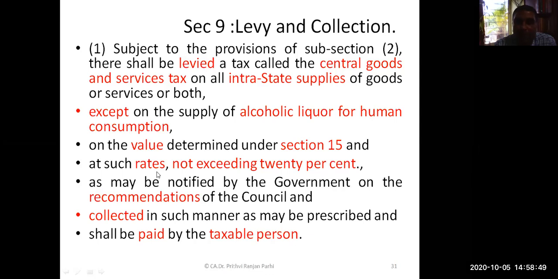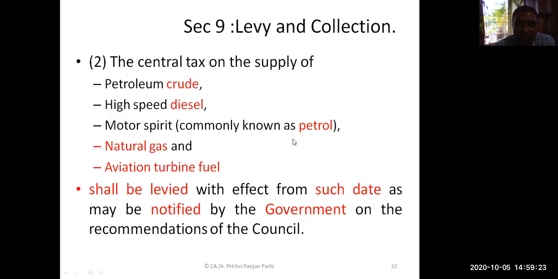This subsection also says that CGST shall not exceed how much? What is the percentage? 20%. So the CGST part cannot exceed 20%, or as may be notified by the central government. This GST will be collected as may be prescribed and shall be paid by the taxable person. So the taxable person has to pay this. This is the first subsection of section 9.